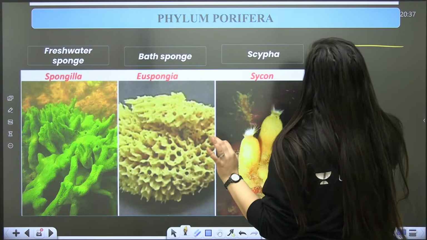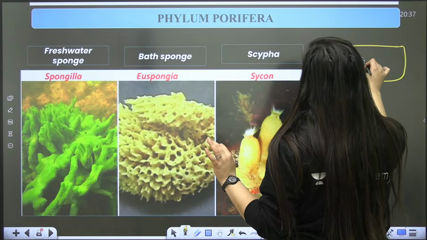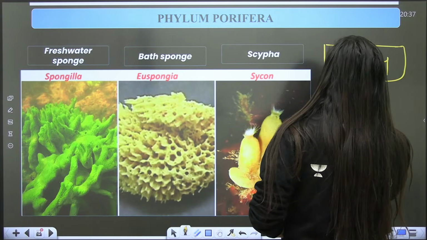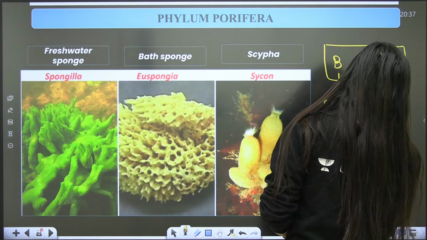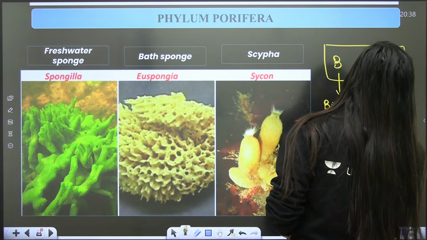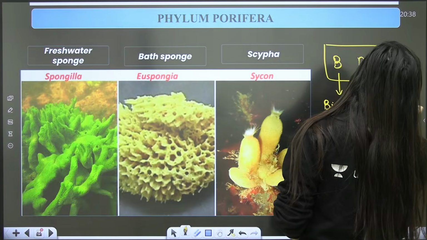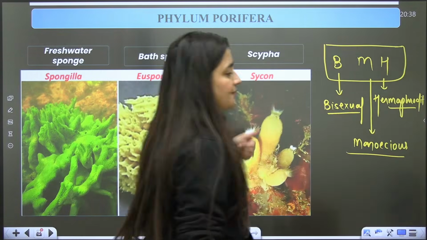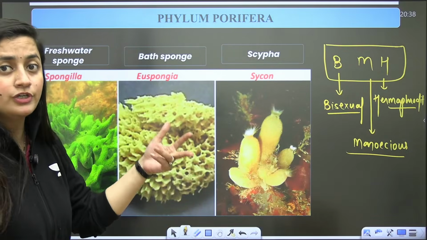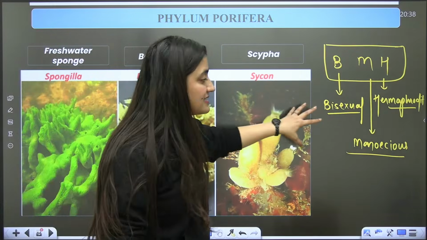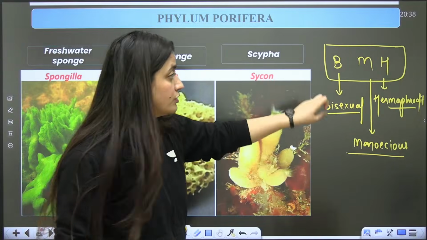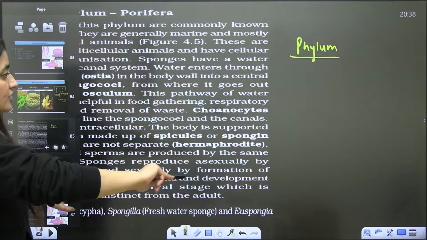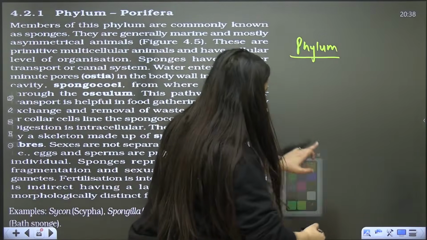Even in the plant kingdom, I repeated this part, there is something called BMH. B stands for bisexual, M stands for monoecious, H stands for hermaphrodite. That's what you have to remember. If an organism is bisexual, we also use the word monoecious or hermaphrodite for that.